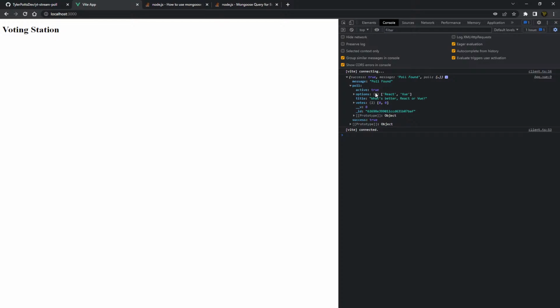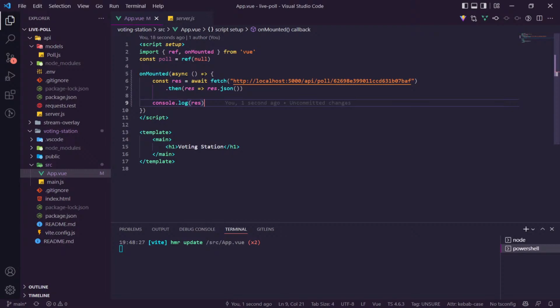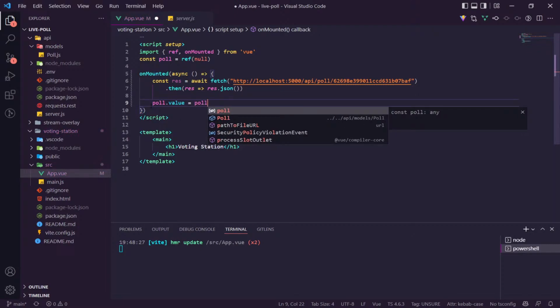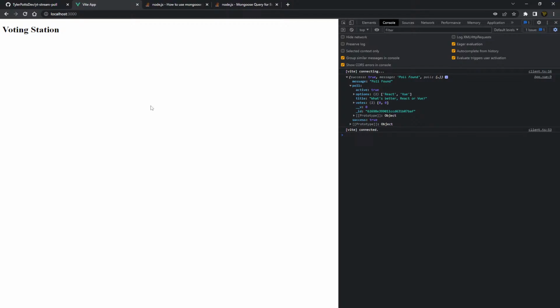It is active. I don't know why the active class isn't working. And we have a poll here. So you can see here we have options and votes. I guess we do need votes, but let's go here. So we've got poll up there. Now what we want to do is go poll.value is equal to res.poll. What do we need from that? I don't think we need everything. We need a title, options, and votes.